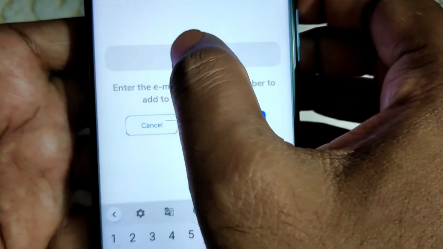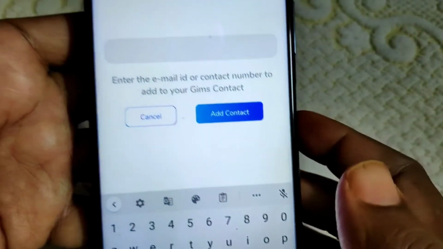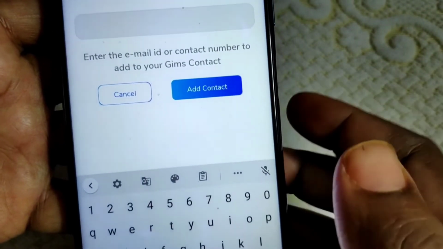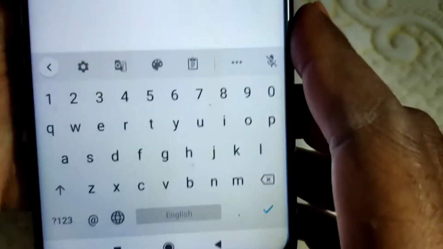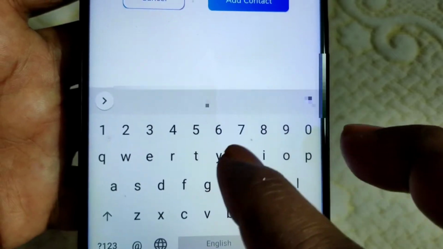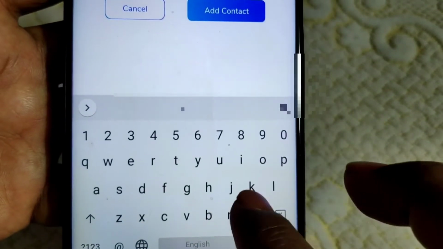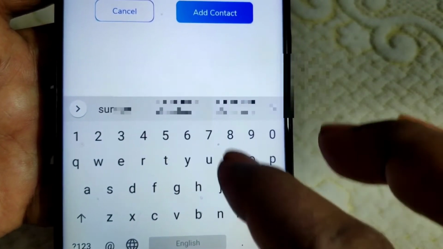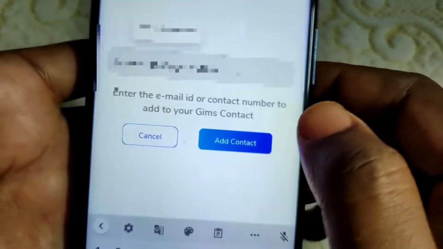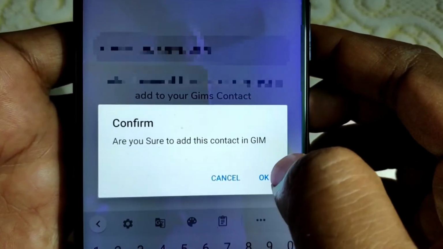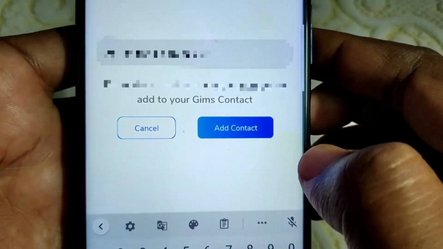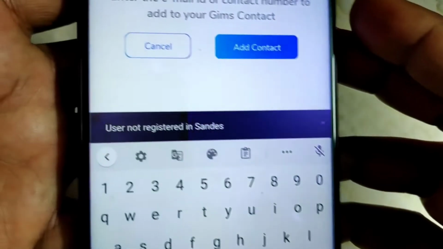Okay, now here let me show you one more thing. As I am repeatedly telling you, you must have the government email ID. Let me show you whether it is true or not. Let me type my email ID here, and then click on add contact. Are you sure you want to add contact? Okay. See, now one error message is displayed.